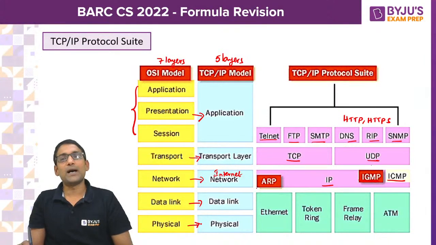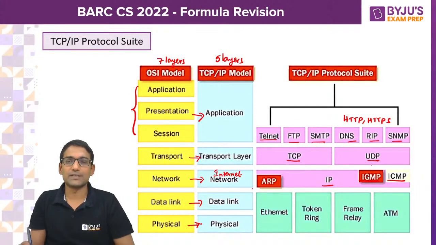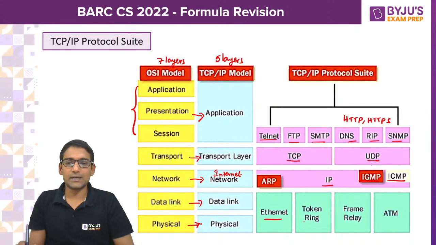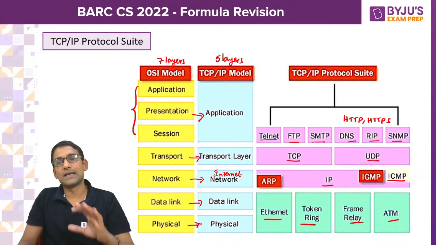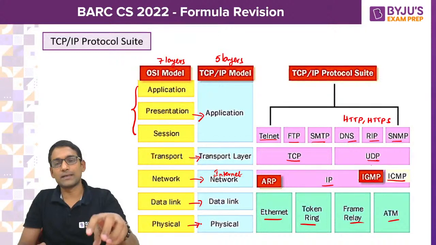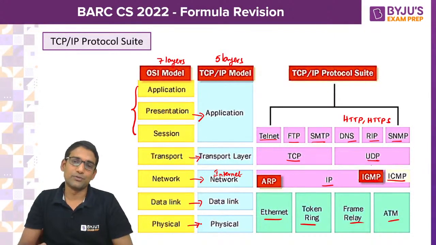ARP and RARP actually serve both the network and data link layers, we can say: address resolution protocol and reverse address resolution protocol, or inverse address resolution protocol. And Ethernet, token ring, frame relay, ATM kind of standards or protocols operate at both the physical and data link layers. So I request all the BARC aspirants to go through these protocols and layers before you go for the exam.